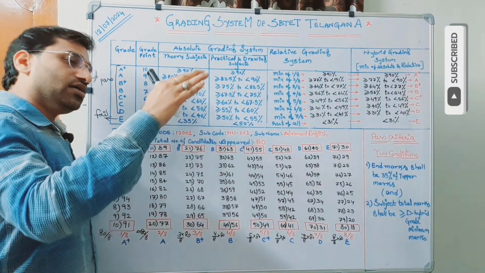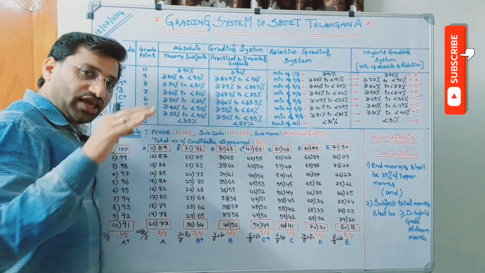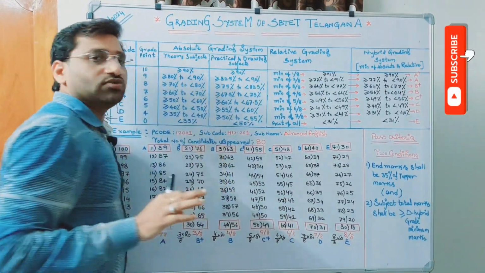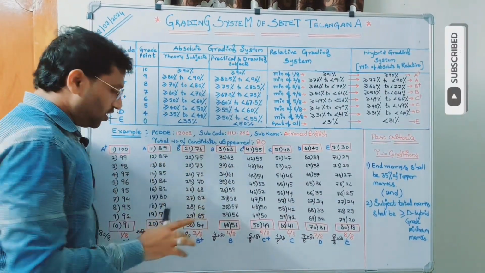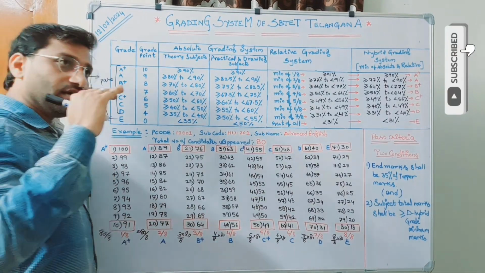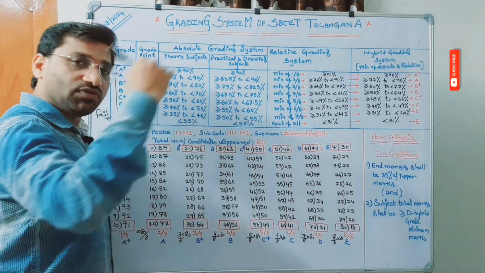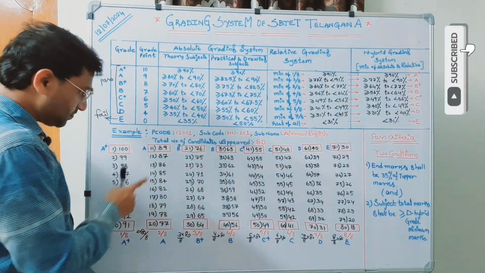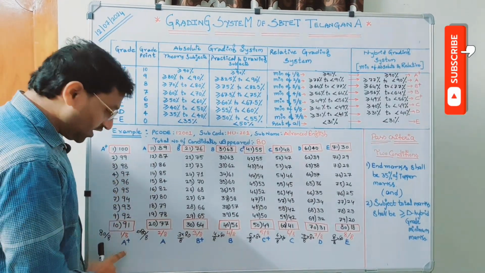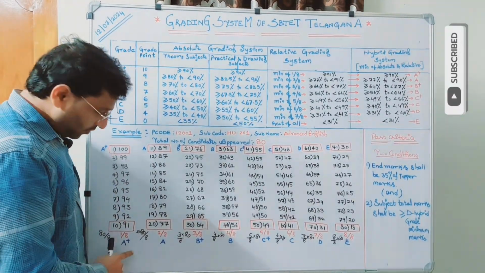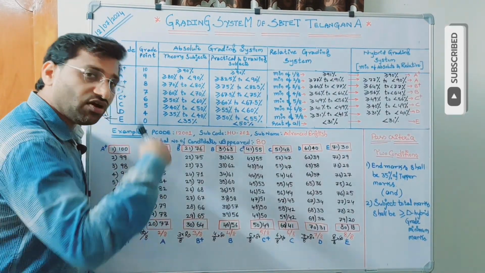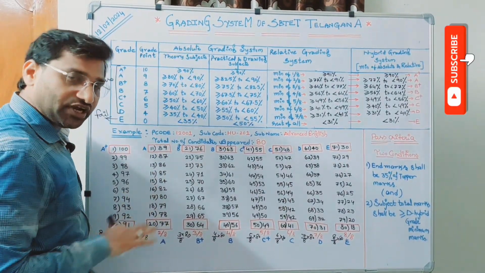That means if you want to assign A grade to any candidate in case of relative, he or she should secure more than or equal to 77 marks. But more than or equal to 77 means up to 100? No, because from 91 onwards you are giving A plus. That means the range of A is not indefinite. It is definite only.